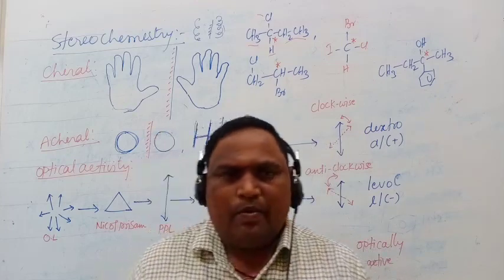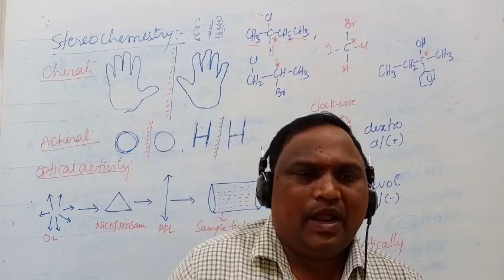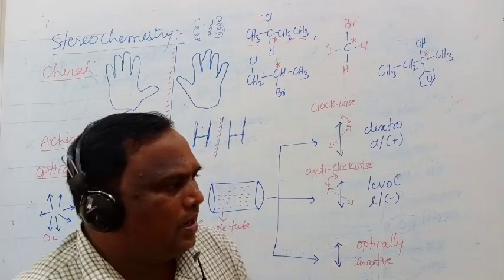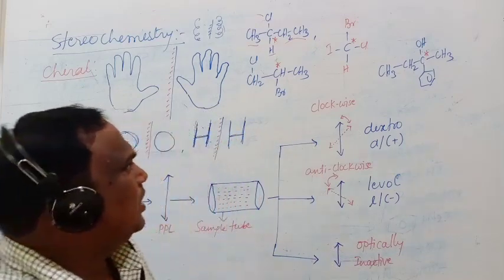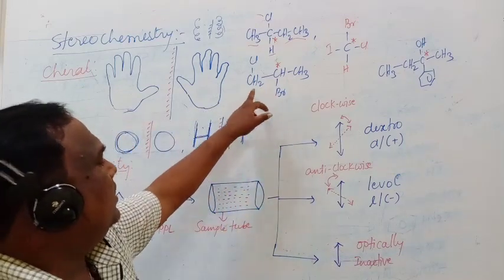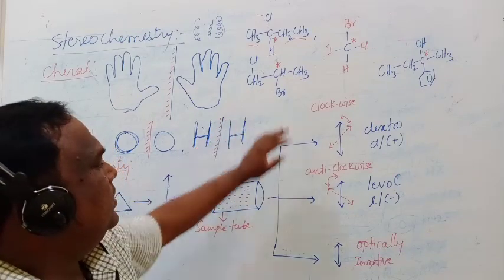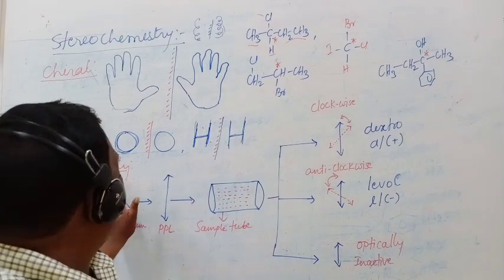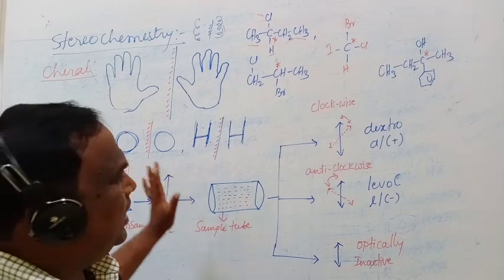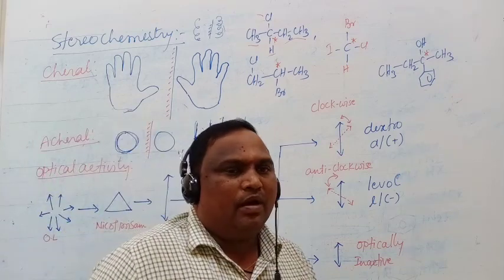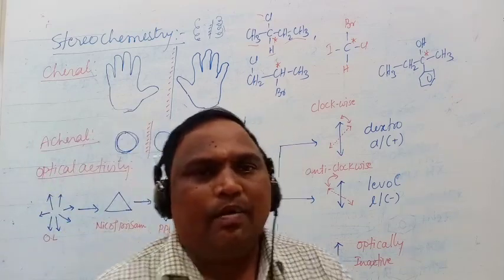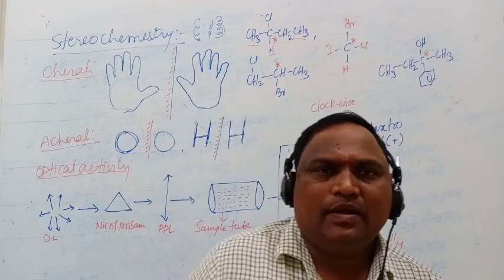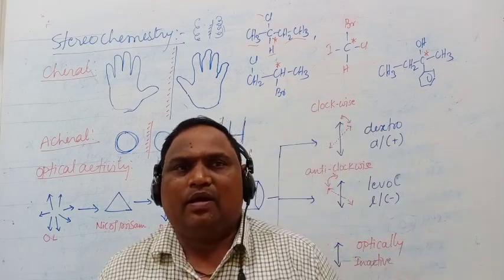Like that, we can measure the optical activity through the polarimeter. This is an example of a chiral compound, and this is the mechanism of optical activity. Optical activity is the phenomenon of rotation of the plane polarized light either towards the left side or right side.